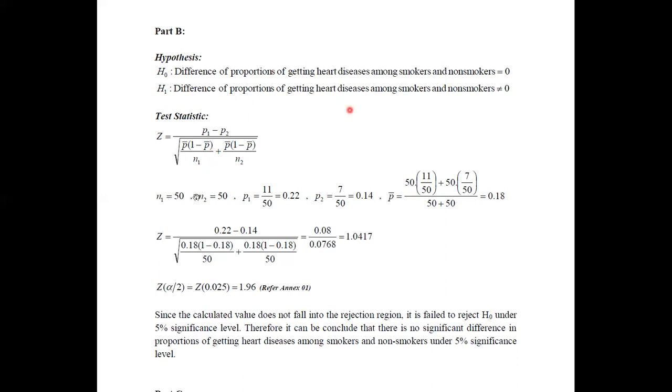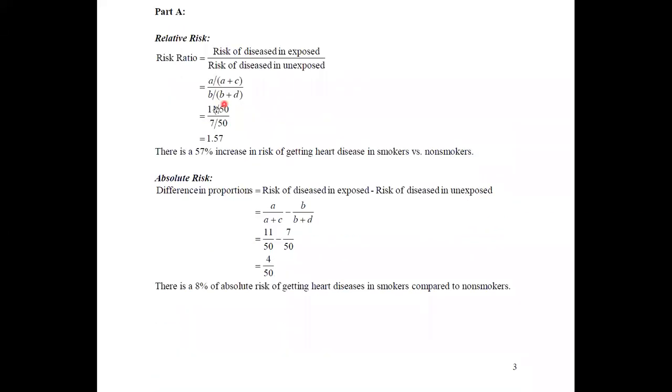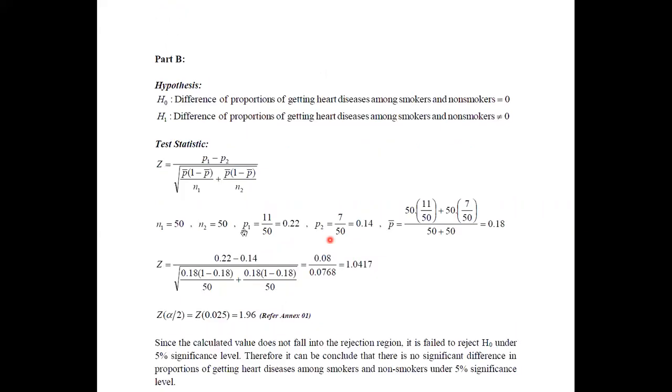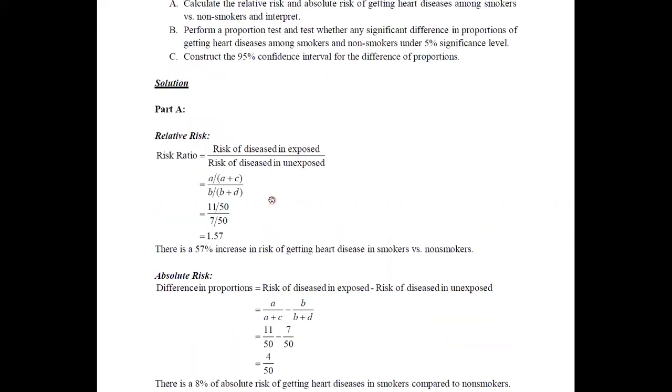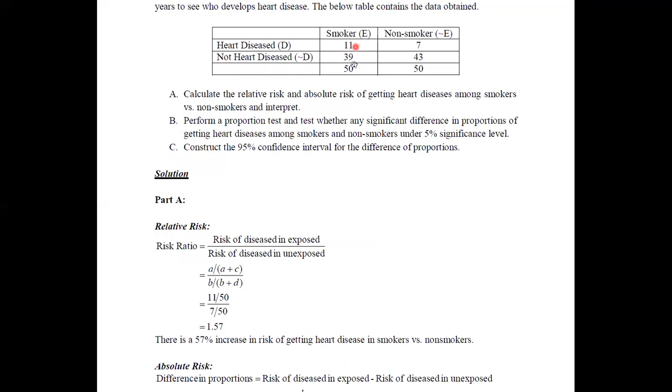The values for N1 and N2 are 50 and 50, because 50 people were identified in the exposed sample and another 50 in the unexposed sample. P1 is the risk of disease in exposed, according to the definition of these terms, and P2 is the risk of disease in the unexposed. According to this data set, there were 11 among these 50, and 7 among these 50.